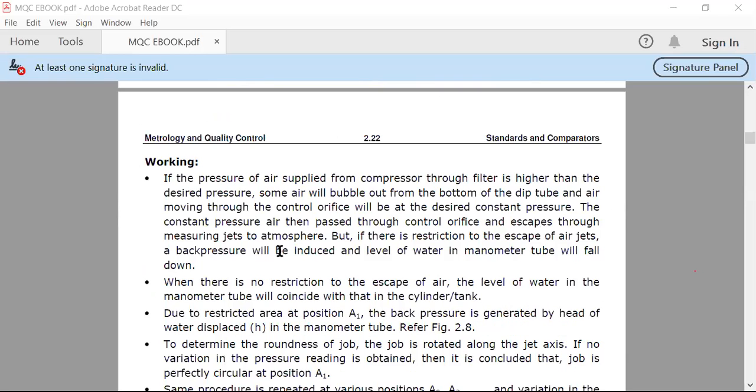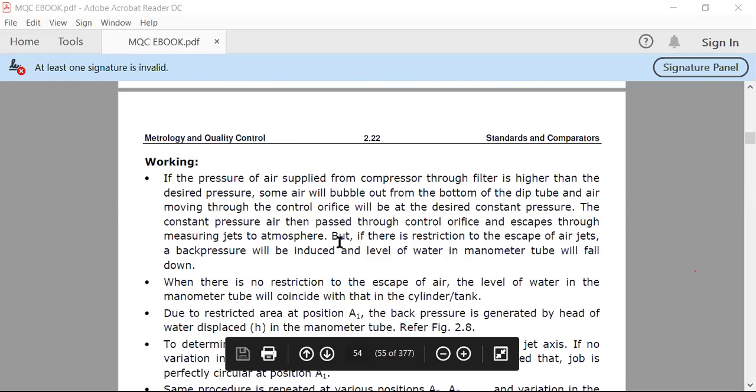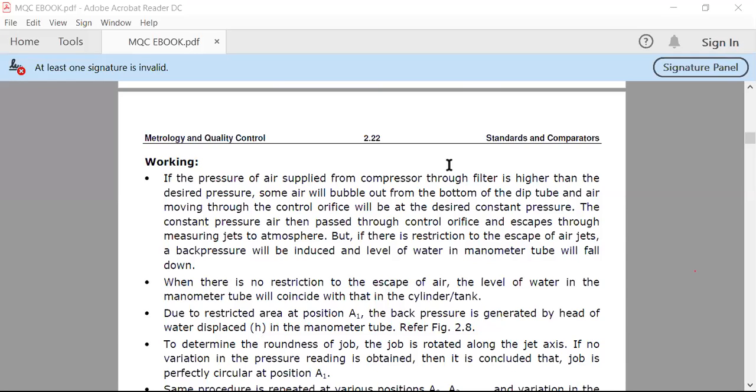now working, how it works, let us see. Just 1 minute. Okay, let us see the working in details.